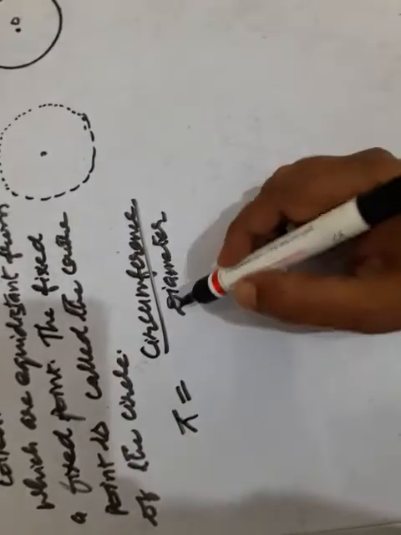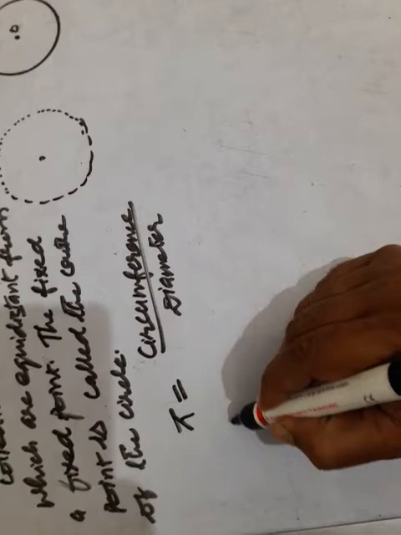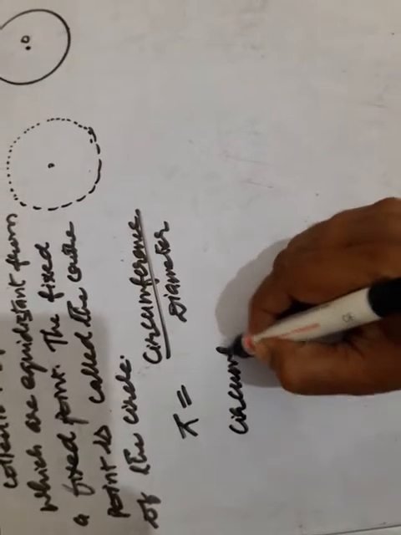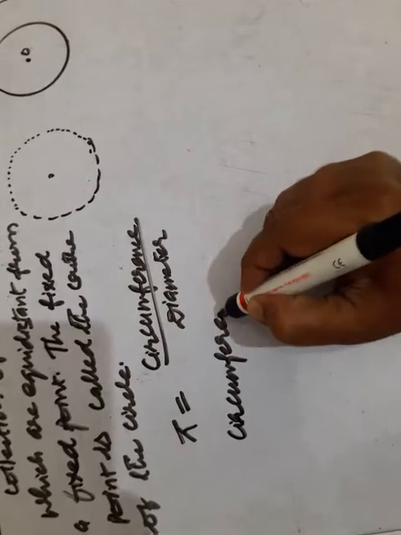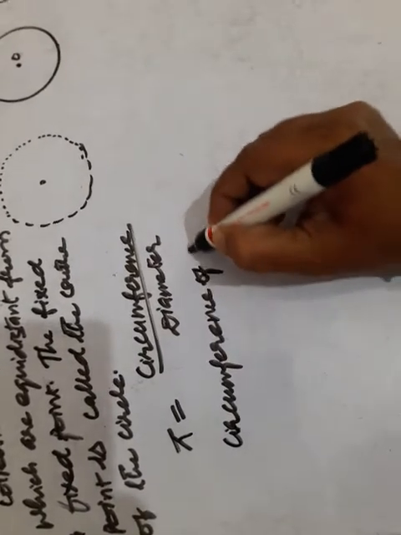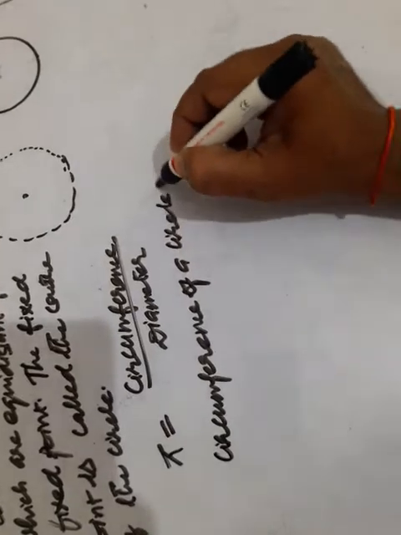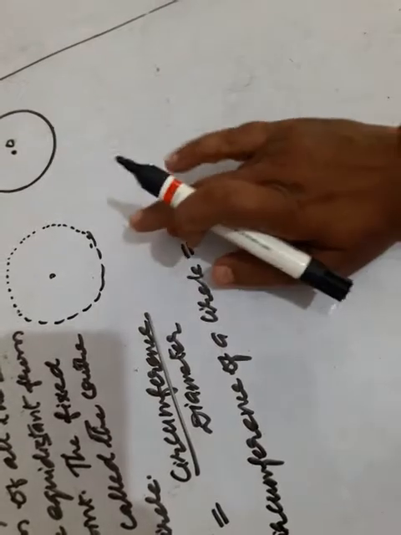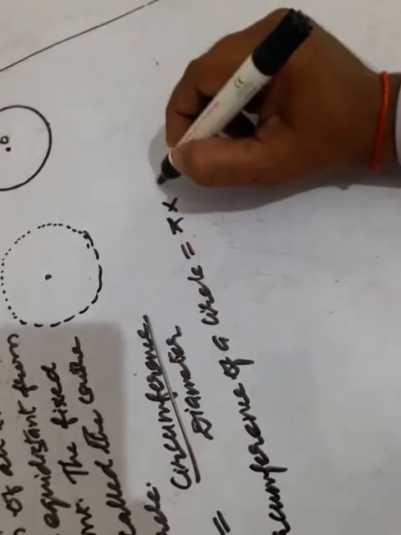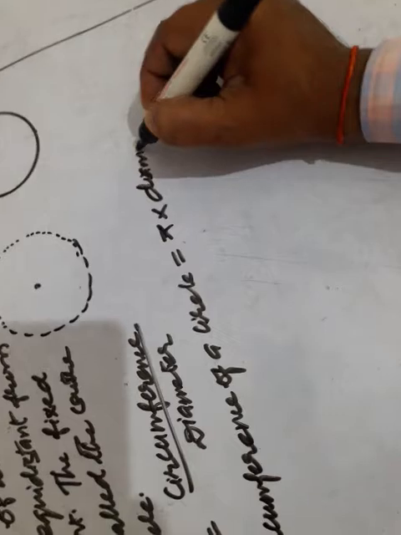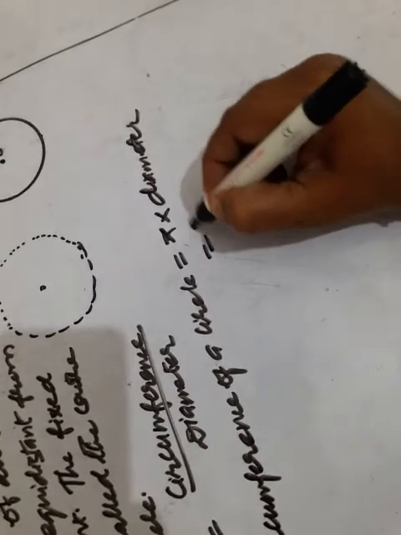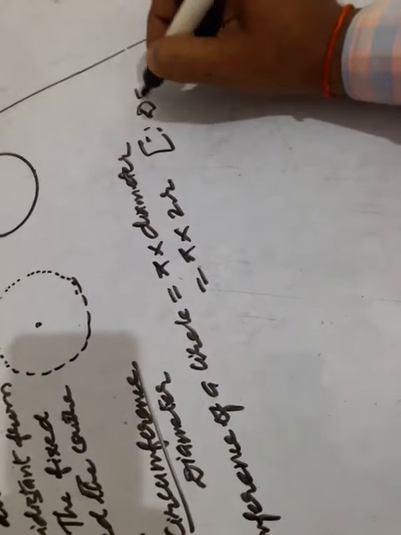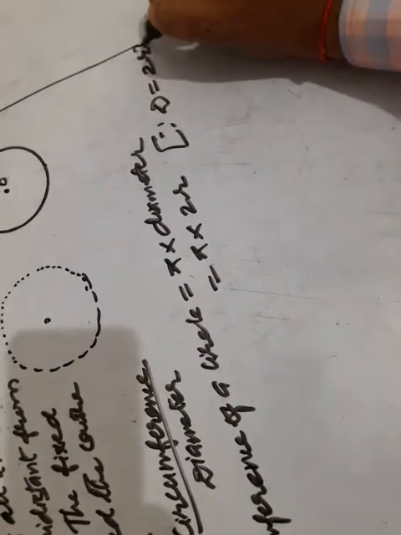Okay, children, from here you can see that circumference of a circle equals pi into diameter, that is pi into diameter equal to 2r, since d equals 2r.